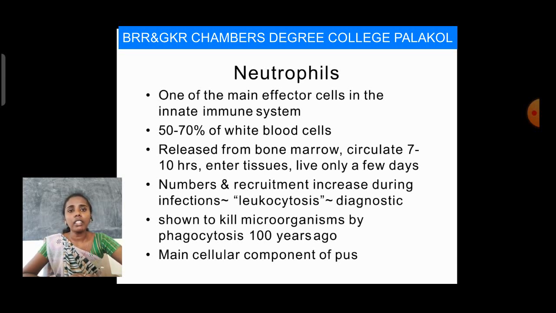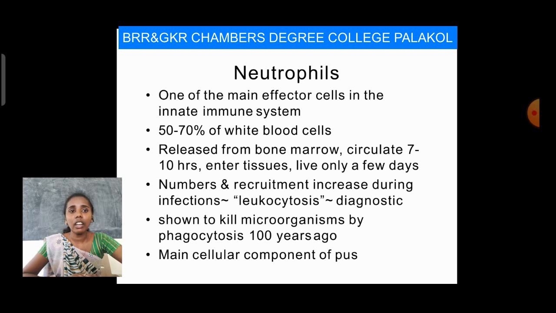After release from the bone marrow, neutrophils circulate for 7 to 10 hours, then enter tissue and live only about 5 days.